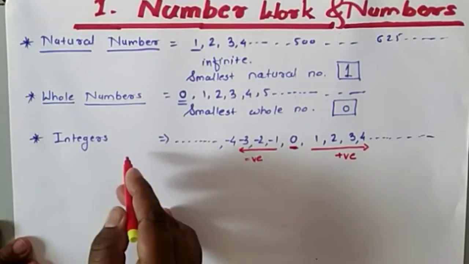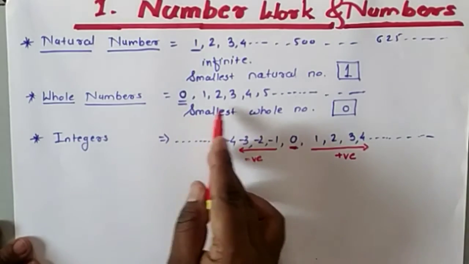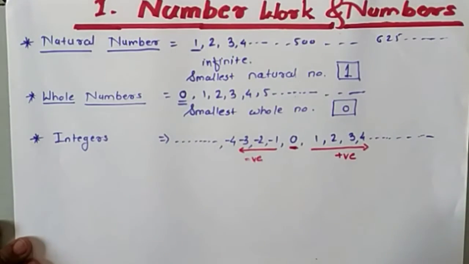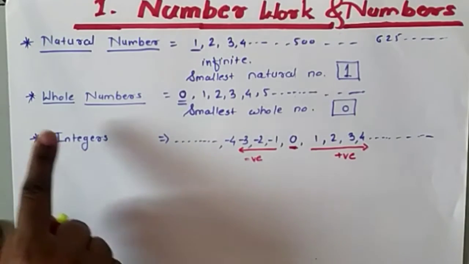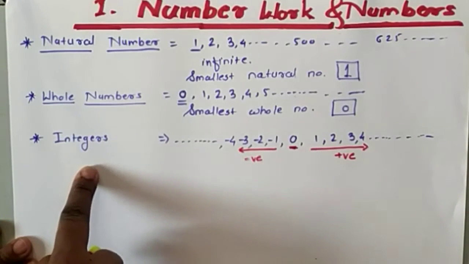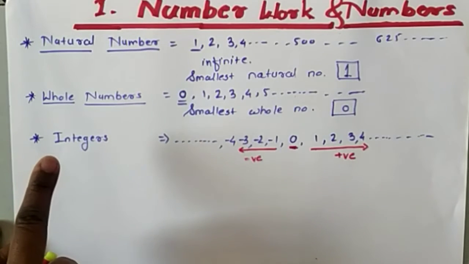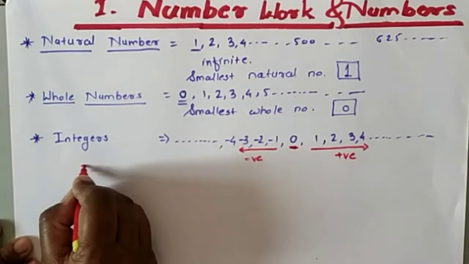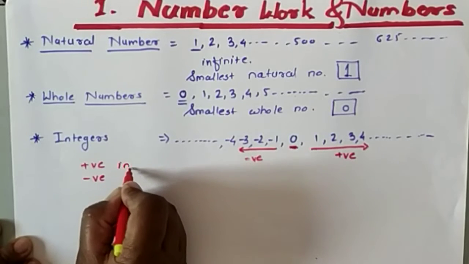In the same way, are all integers whole numbers? No, because 0 and positive numbers are included in the whole numbers, but negative numbers are not there. So from this we understand that all natural numbers are integers, all whole numbers are integers, but all integers are not natural numbers, and all integers are not whole numbers. Okay. Now we will write here that integers are of two types, positive and negative integers.